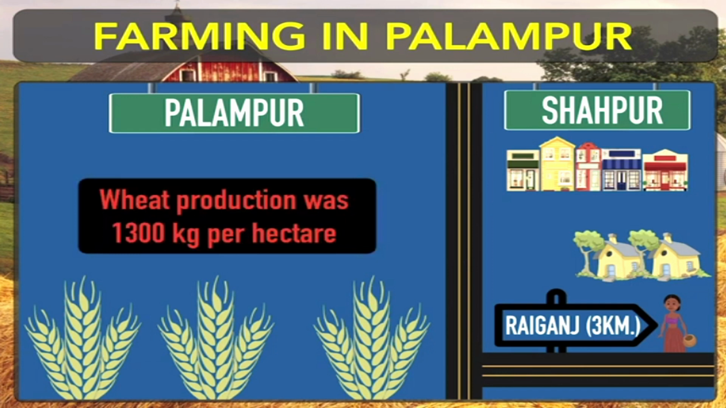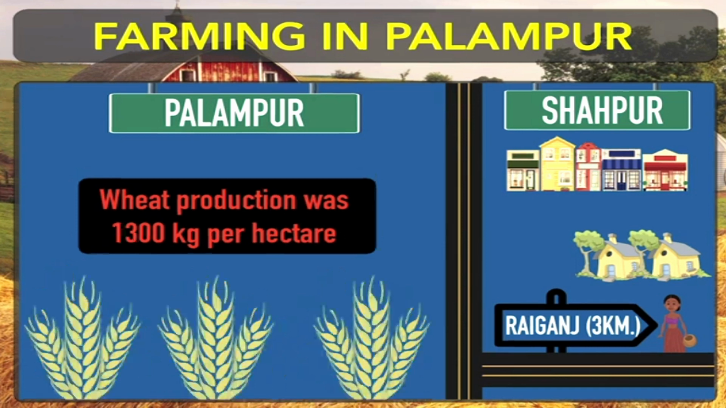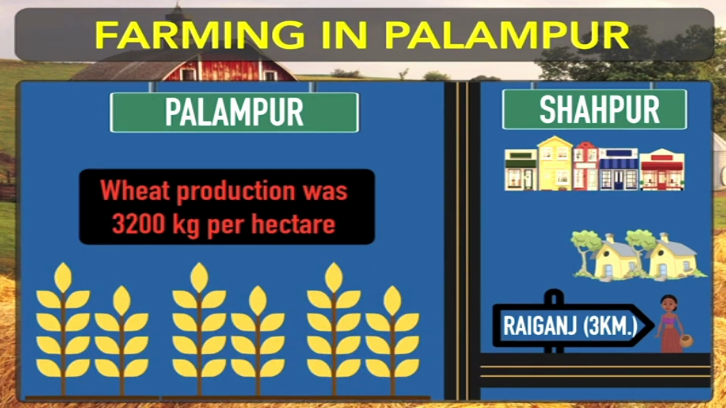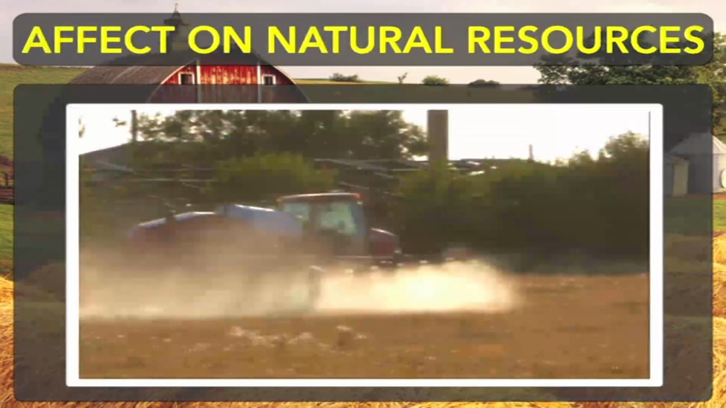The same kind of result was noticed in village Palampur, where previously people were producing approximately 1300 kg per hectare. Now, by using these modern high yielding variety seeds, they are producing 3200 kg per hectare. Previously they were producing 1300 kg. Now they are producing 3200 kg per hectare. So you can see the difference, by using new machines, as I told you.